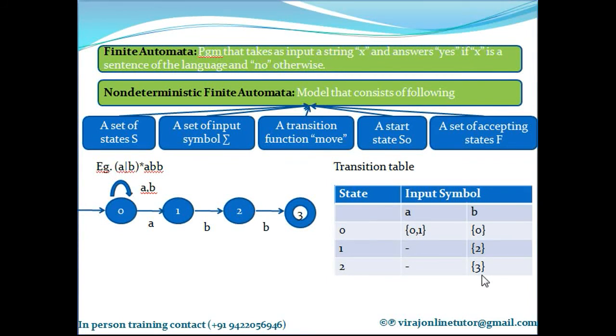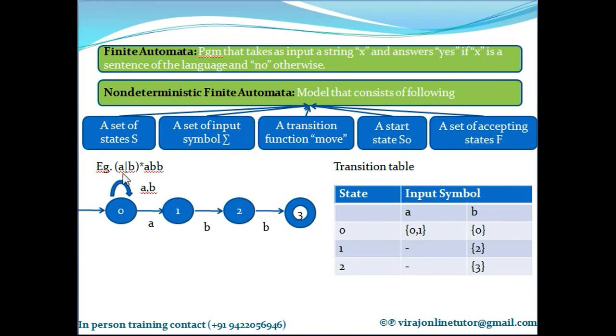Simple. I'll explain this again since this is the most important concept in this subject. This is a finite automata which consists of states and symbols. The regular expression that was given to us is: repeat A or B 0 or more times, followed by ABB. If this is repeated 0 times, what remains is ABB. That's why from the start state on A, B, B, I am going to the final state.